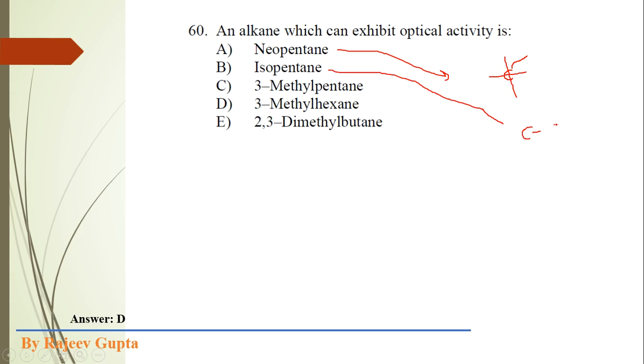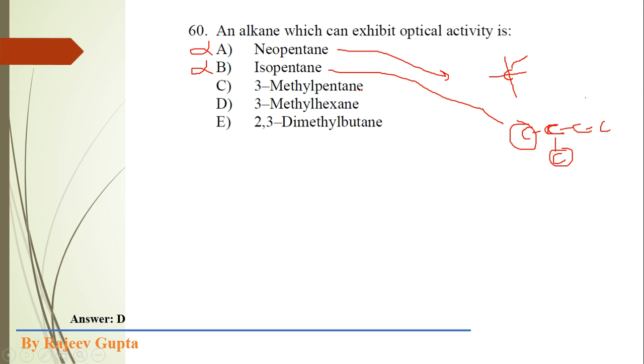the isopentane structure is this, where 4 carbon atoms are present in the principal carbon chain and 1 as a substituent. Now see, here no chiral carbon is present in this molecule. Suppose if we consider this carbon, then here a methyl group and here a methyl group, both groups are similar. So this could not be a chiral carbon, so this could not show optical activity. So option A we can remove, option B we can remove.